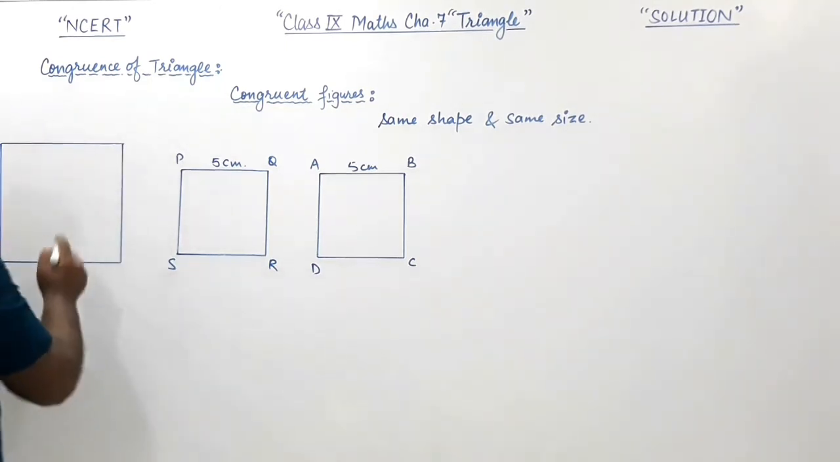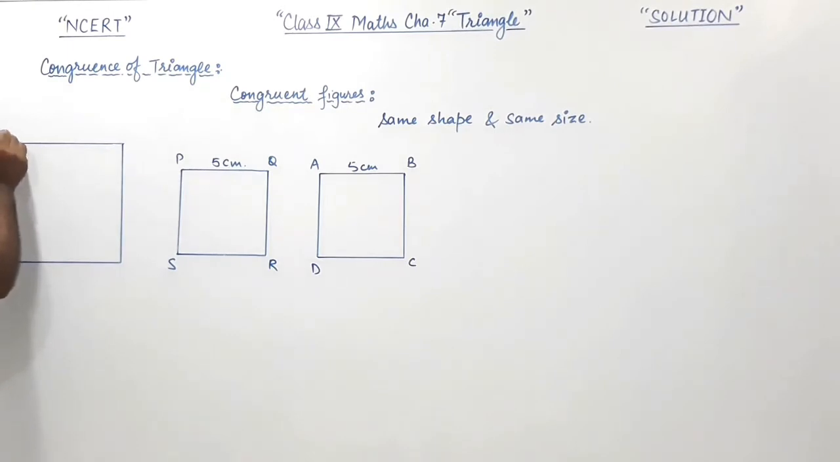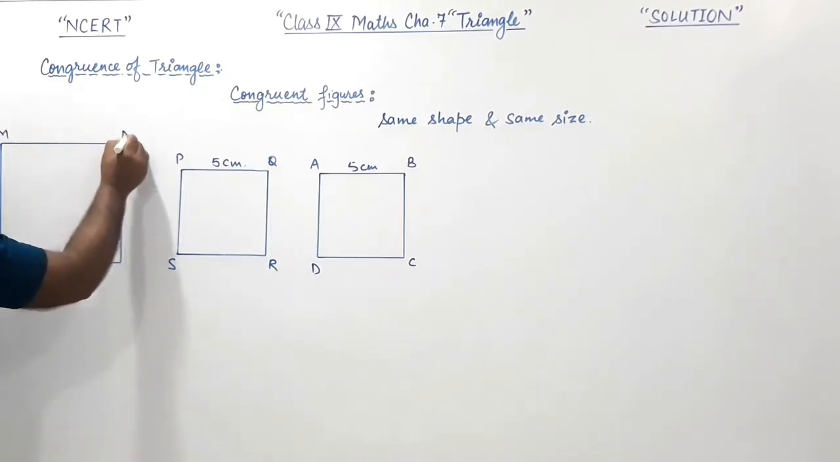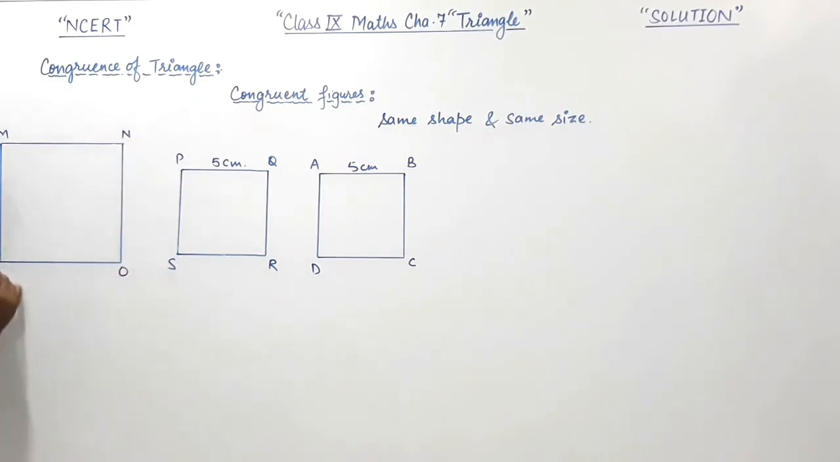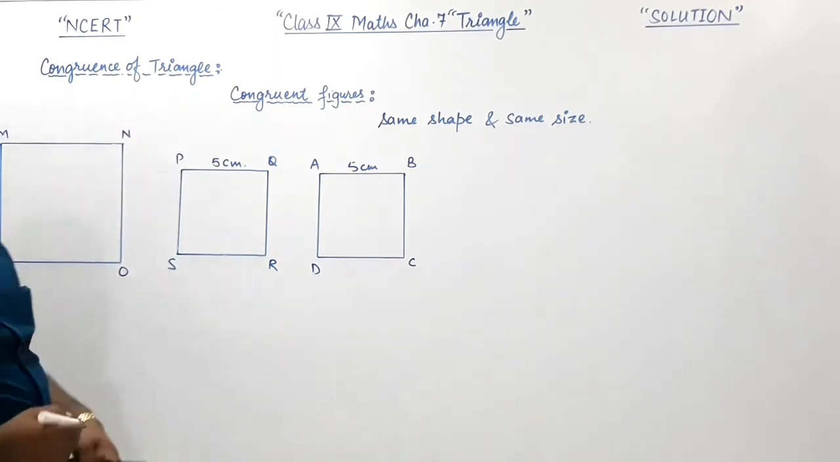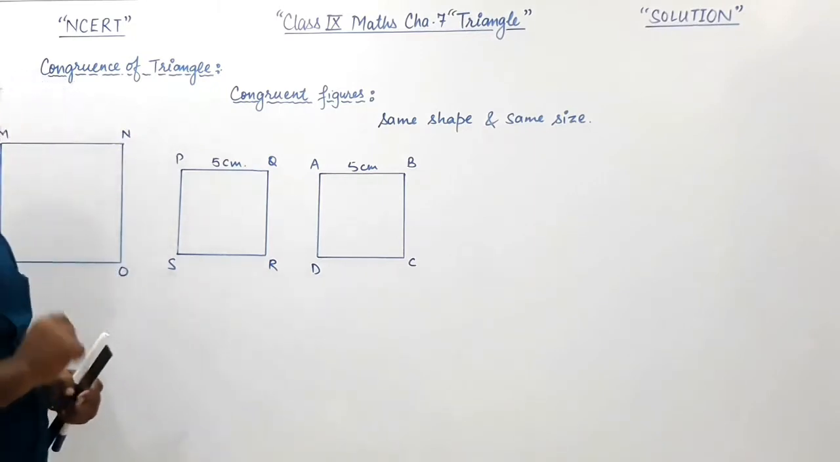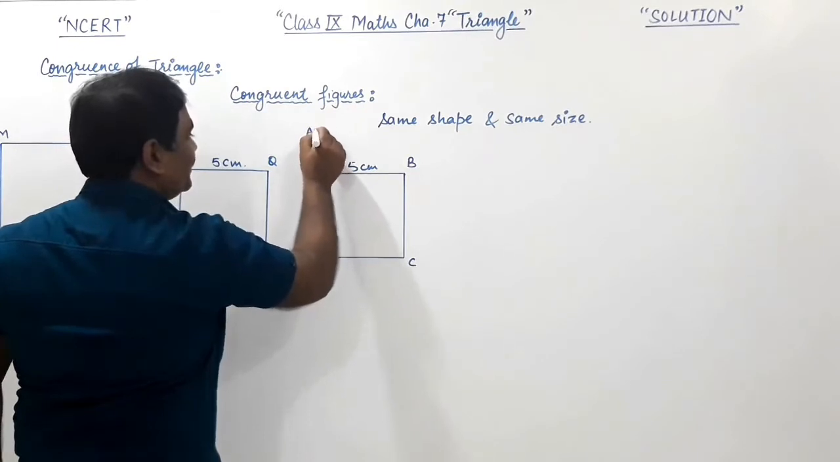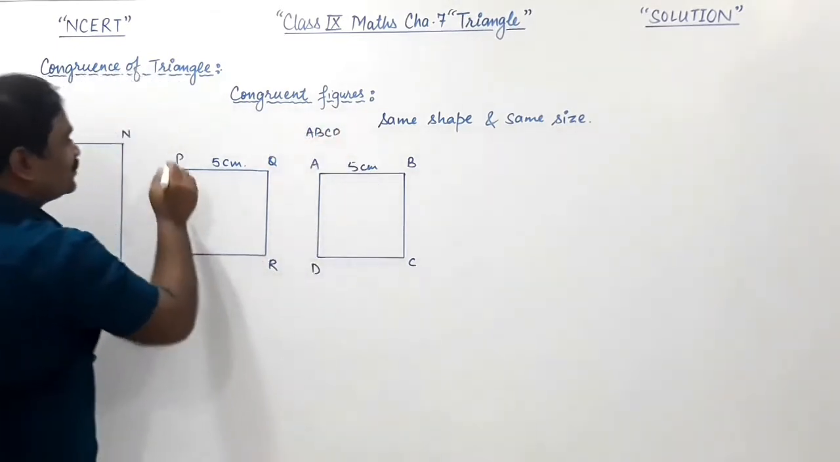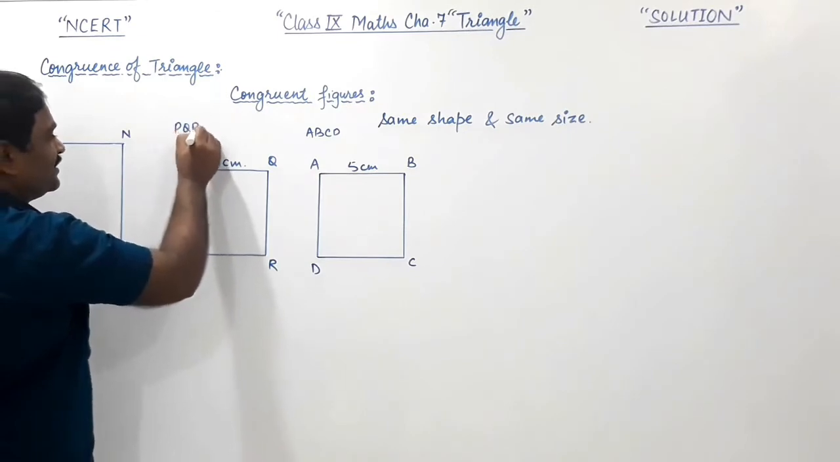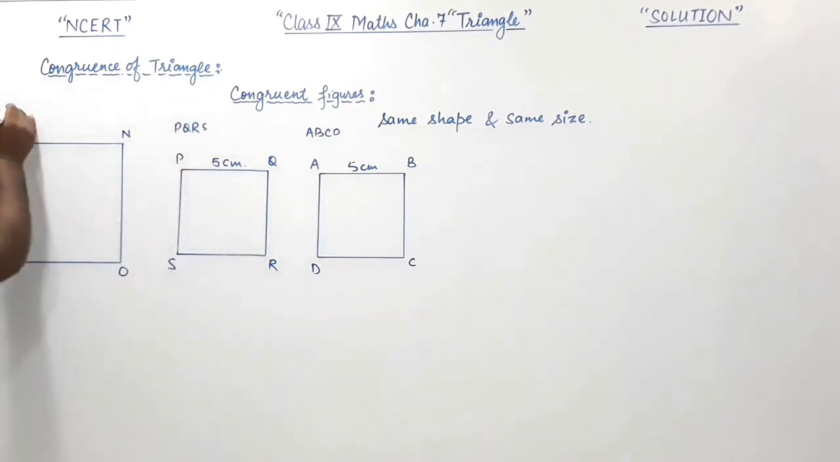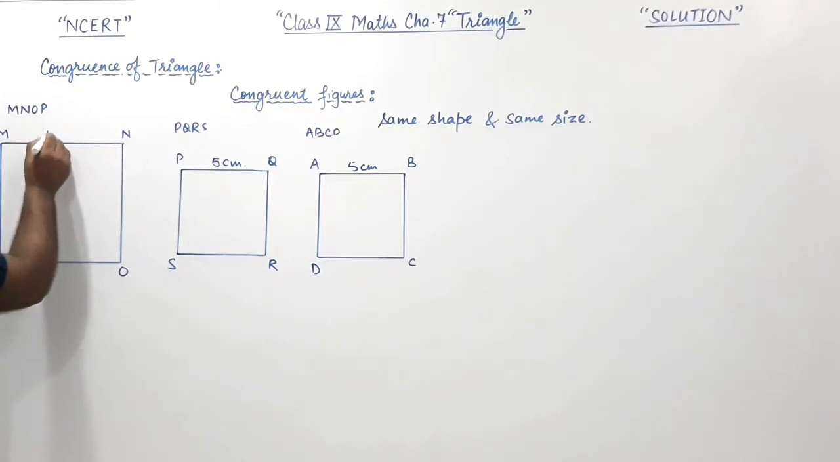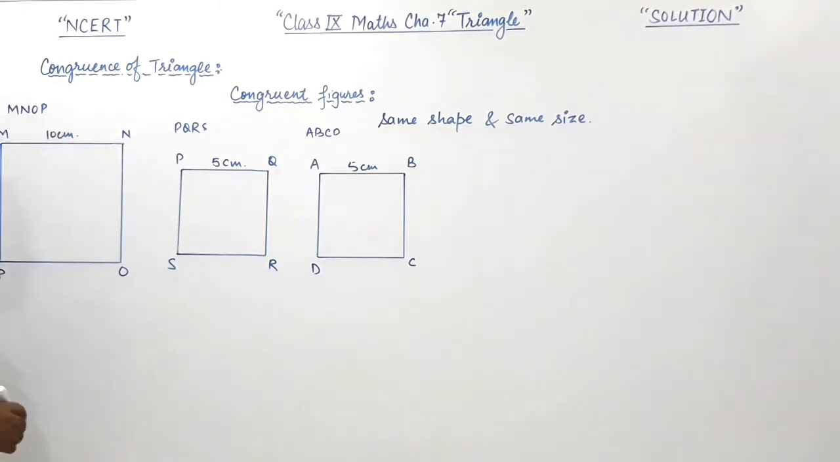And give its name MNOP. So we have taken three squares: square ABCD, square PQRS, and square MNOP. Each side is 10 centimeter. Measure of one side is 10 centimeter.